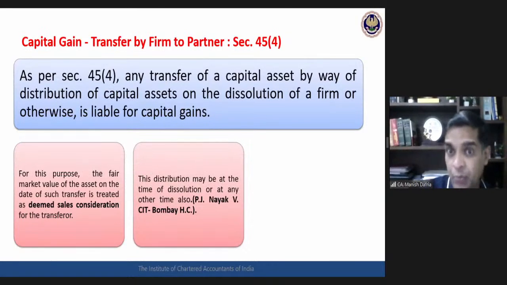Okay. Now, there are two very important case laws related with this 45(4), firm to partner. The Bombay High Court has said that this distribution, transfer by firm to the partner, may be at the time of dissolution or may be at any other time. This transfer need not be at the time of dissolution of the firm. Whenever the firm is transferring an asset to the partner, this rule 45(4) will be applicable.